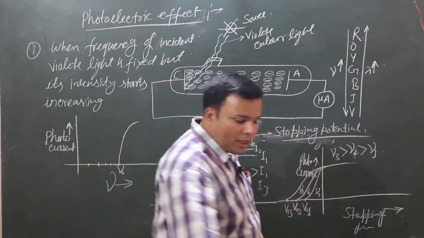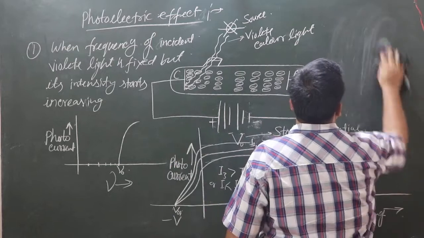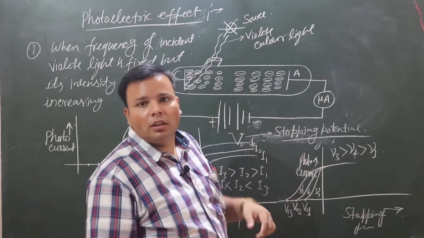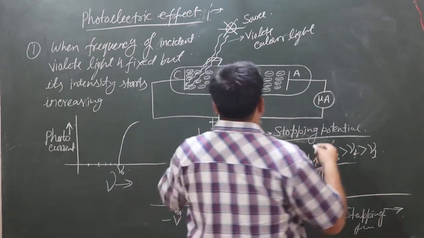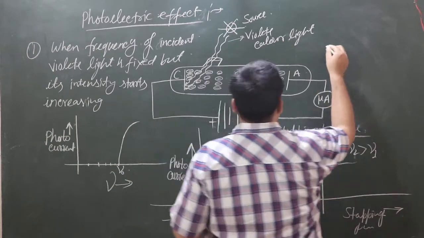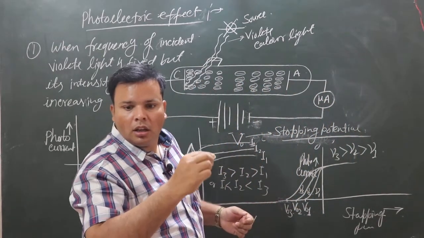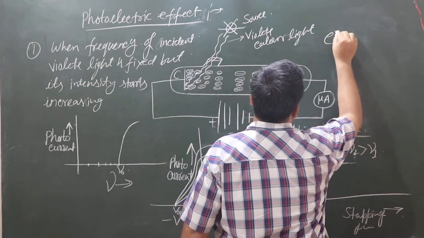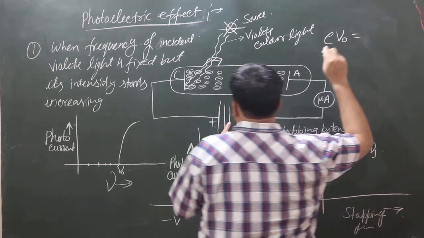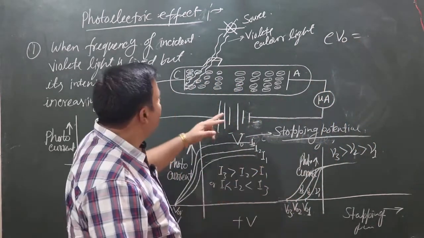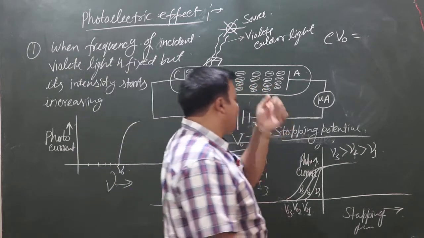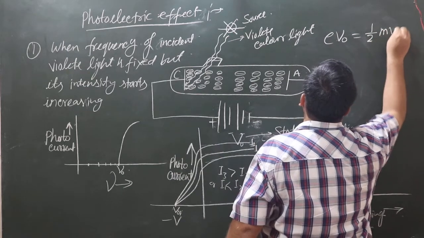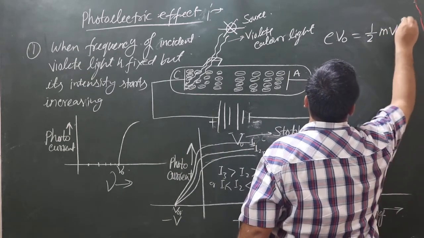So Albert Einstein gives an equation. From this we can see this energy will give energy to the electron. eV naught is equal to this energy, which stops the photocurrent, nullifying the kinetic energy of photoelectrons, half m v max whole square.